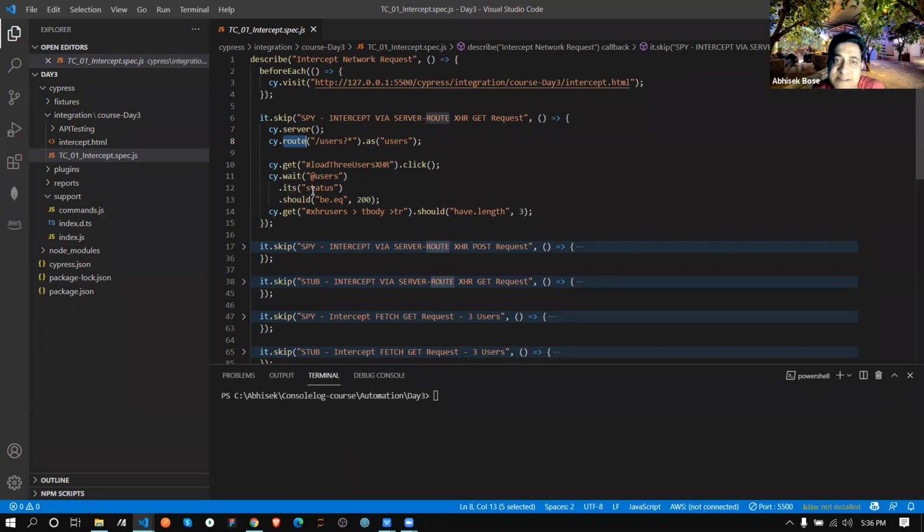Then from its status, we check, because obviously your API, no matter whether it's XHR or REST API, will return 200 on success. So that thing only we are checking. Then we are checking the length, whatever data is returned, whether total 3 data is returned or not.